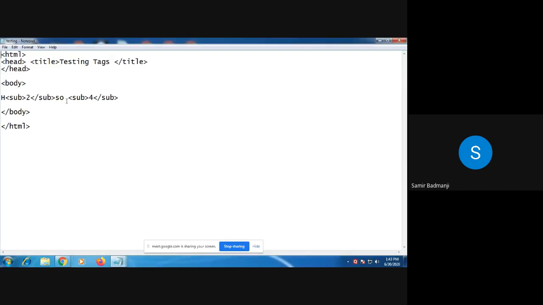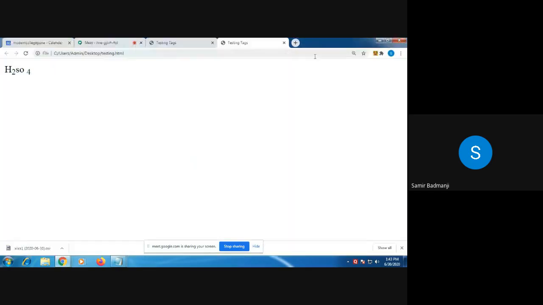See, after SO, I have given some space, isn't it? So I'll just remove this space. File, save. And now if I right click on this and say reload, see it has come like this. Okay?